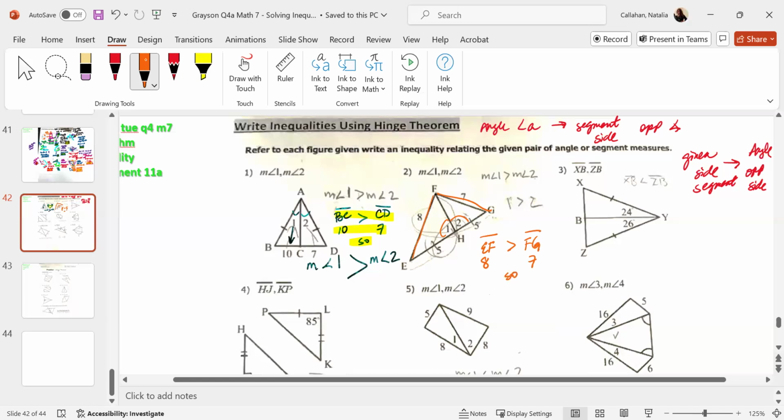So then I can say measurement angle 1, which is angle EHF, correct? Well, I don't understand why there is a 1 and why there is a 2. Okay. Is greater than measurement angle 2, which is angle GHF.